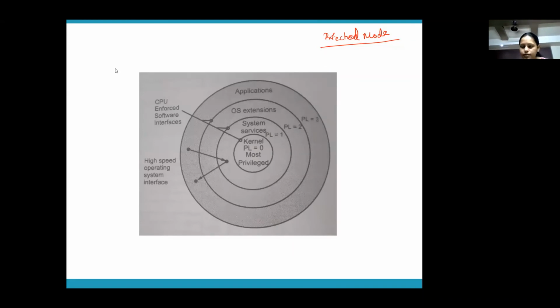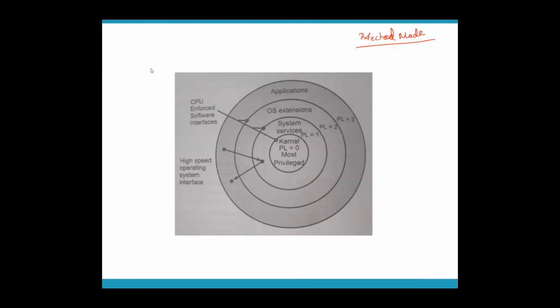The same thing happens. You can relate it to your principal sir. Our principal sir has the right to just come in and inspect any classroom or any department at any time. Why? Because he is at privilege level 0. So any program at PL0 can access all the data and programs at any privilege level.